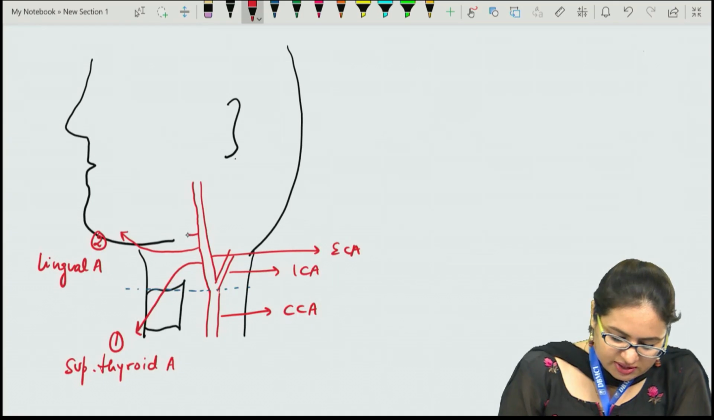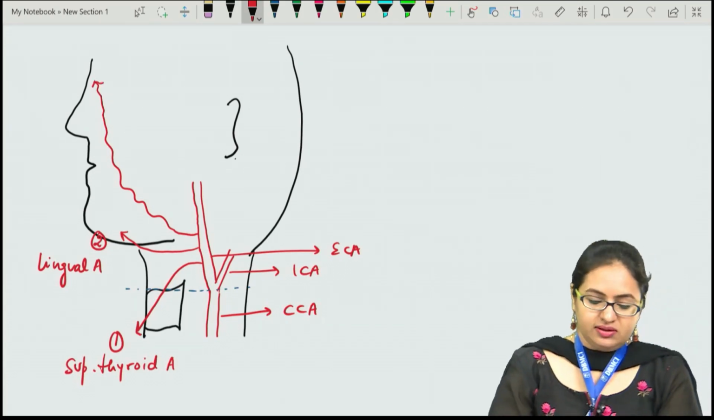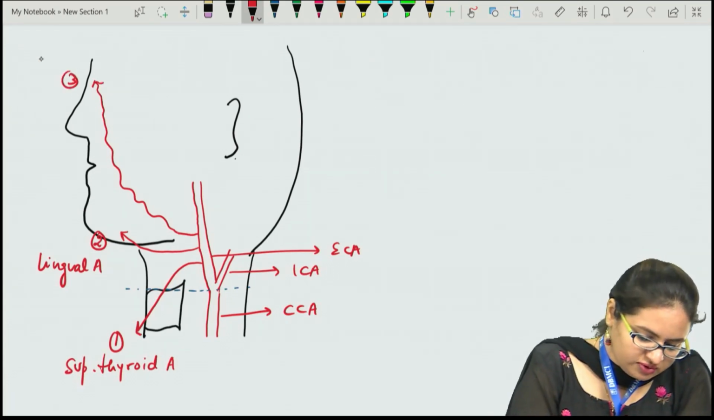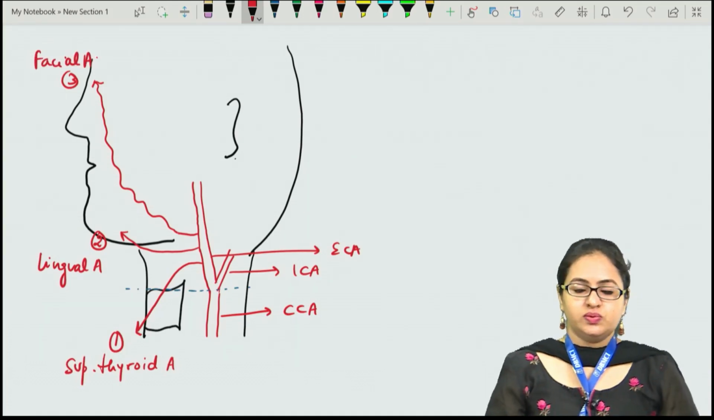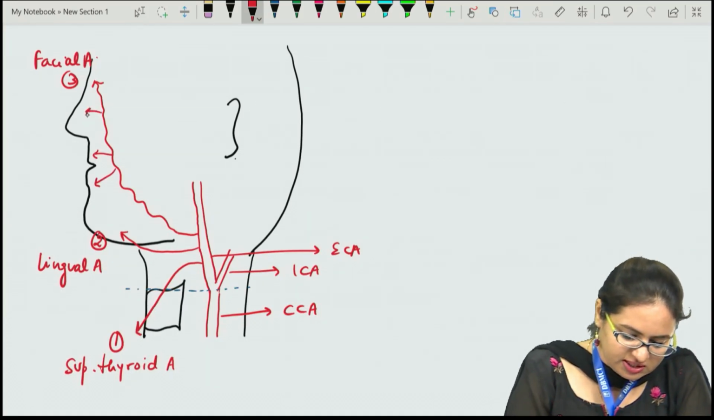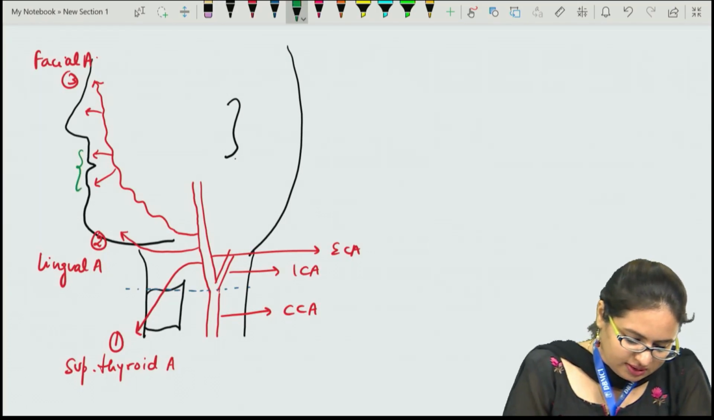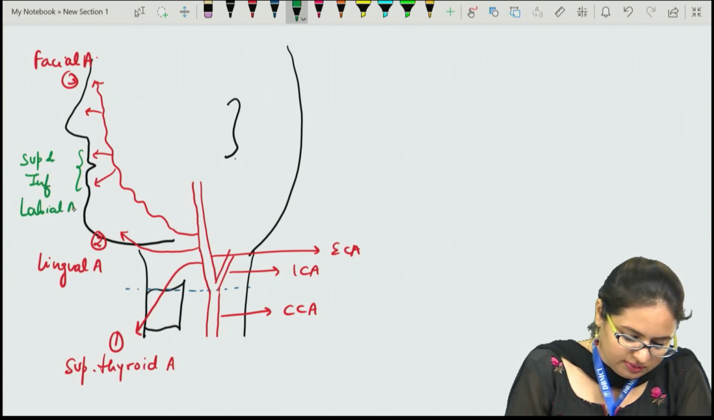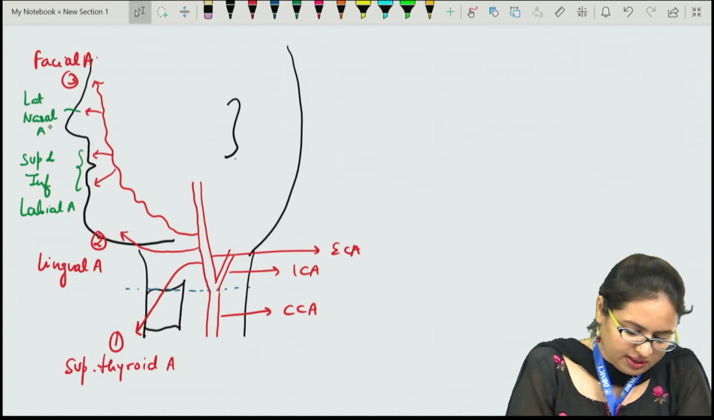The third branch, again arising from the anterior aspect, goes towards the face till the medial canthus of the eye. This is the third artery, which is the facial artery. This facial artery, when going towards the face, gives the superior labial artery and the inferior labial artery, as well as the lateral nasal arteries. These are the superior and inferior labial arteries, and this one is the lateral nasal artery.